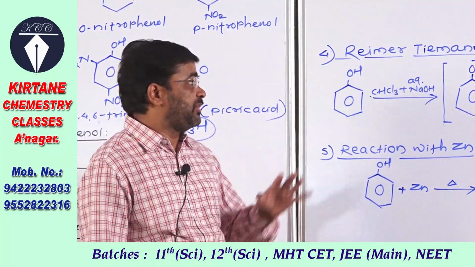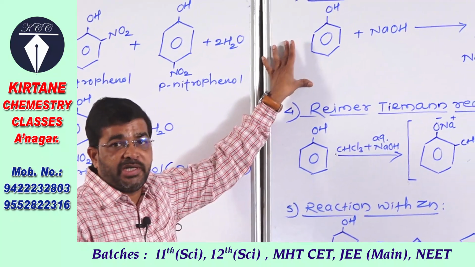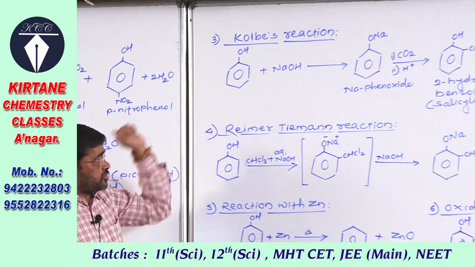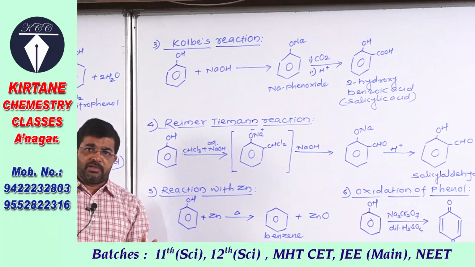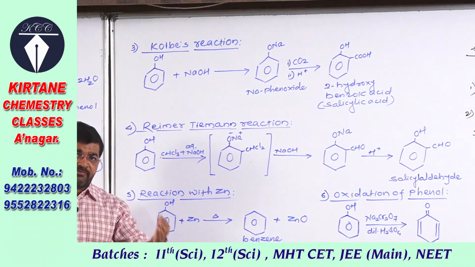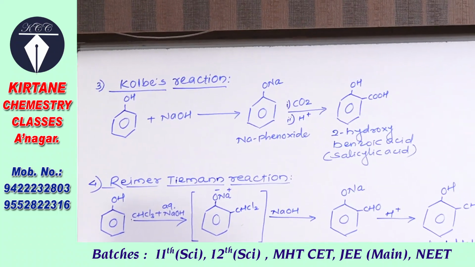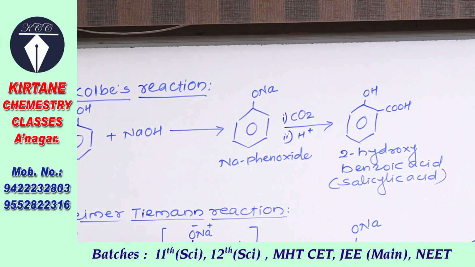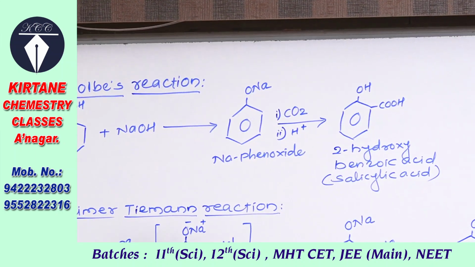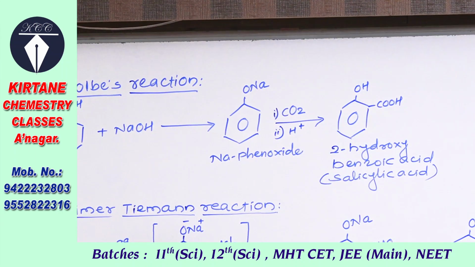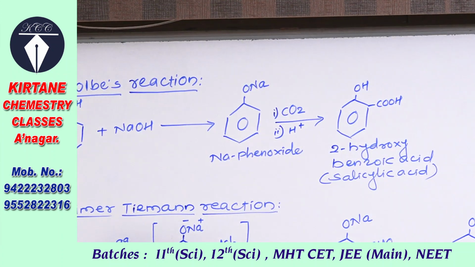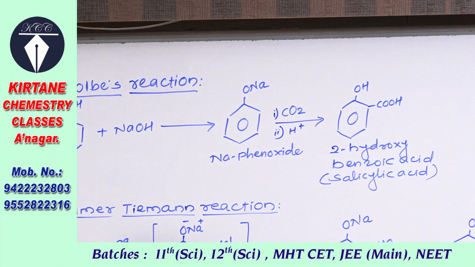In organic chemistry also, see Kolbe's reaction. Now what is Kolbe's reaction? Very simple. What type of question will be asked on it? In Kolbe's reaction, which of the following products is formed? Or the product formed will be given in the question, and it asks which type of reaction it is or what is the name of this reaction.